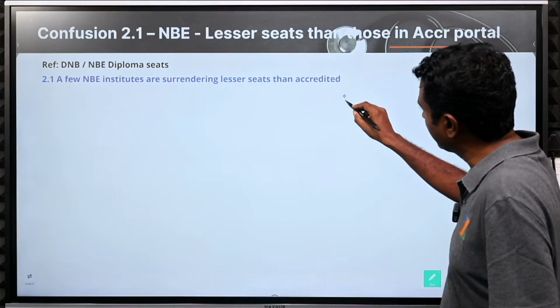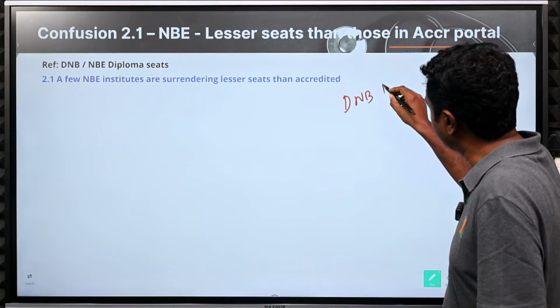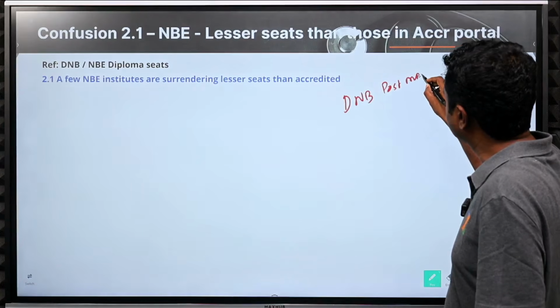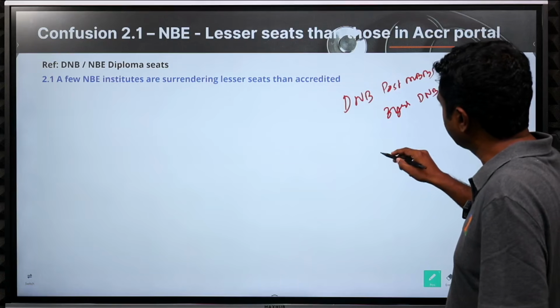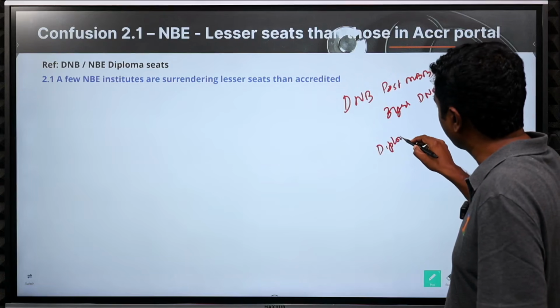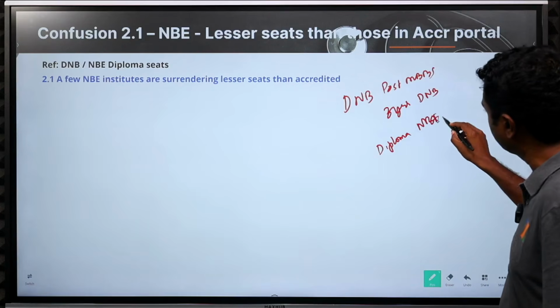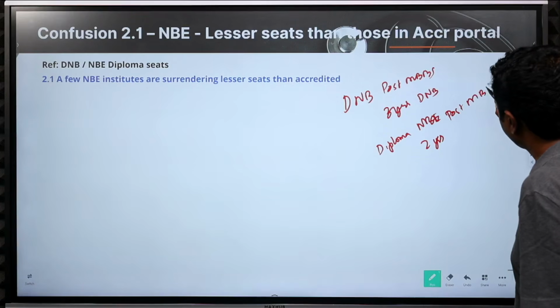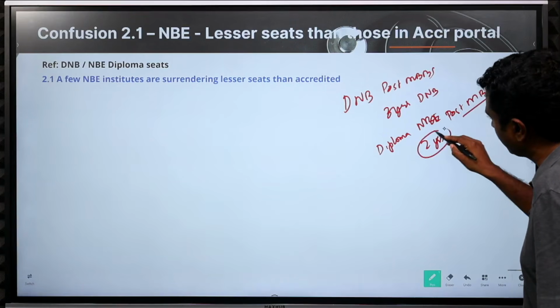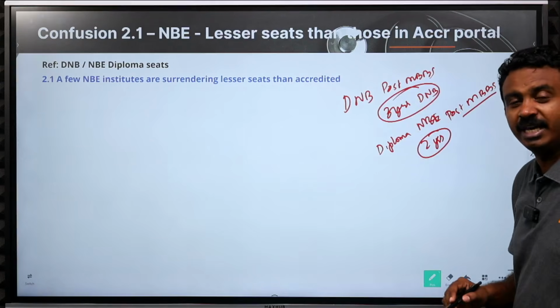What are we looking at here? We are looking at DNB post MBBS seats. What are these seats? 3-year DNB seats. And we are also looking at diploma seats, NBE diploma seats. Only these two come under NBE, right? These are 2 years, and they are post MBBS. So post MBBS, you do a diploma for 2 years or a DNB degree for 3 years.